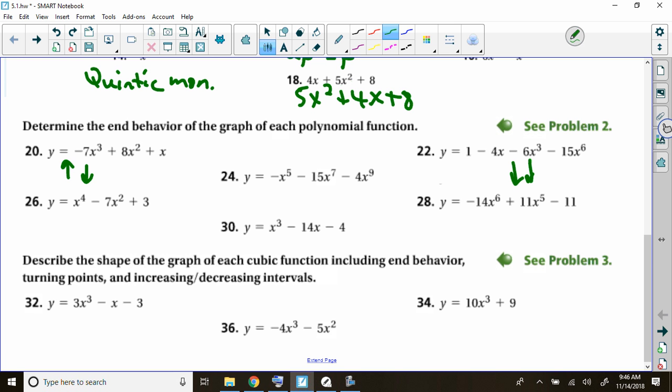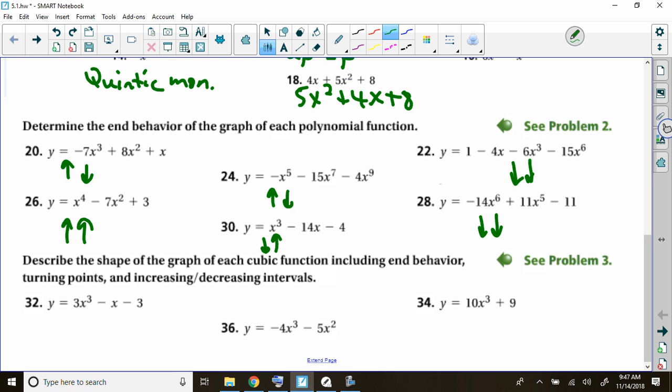Okay, it's all good. 24, the end behavior is also up dog. 26's end behavior is Mighty Mouse, up and up. 28's end behavior is down and down. And 30's end behavior is down and up. There it is.